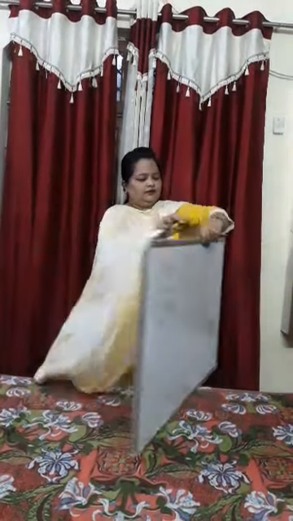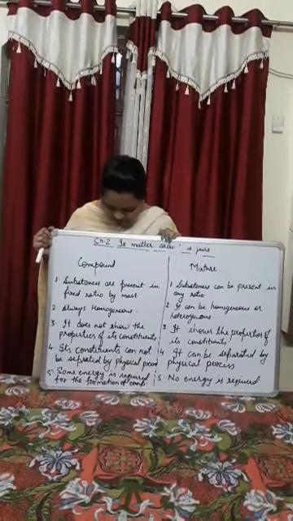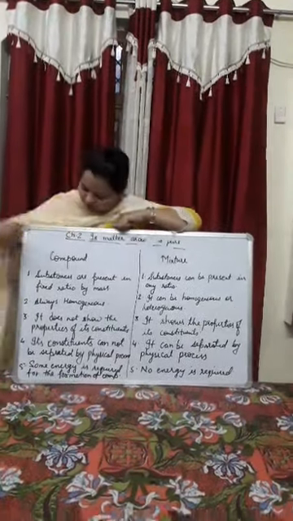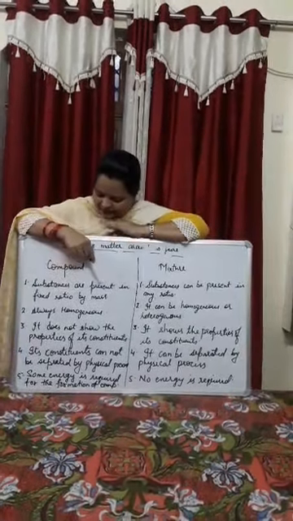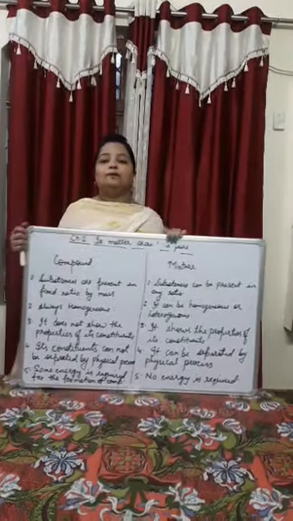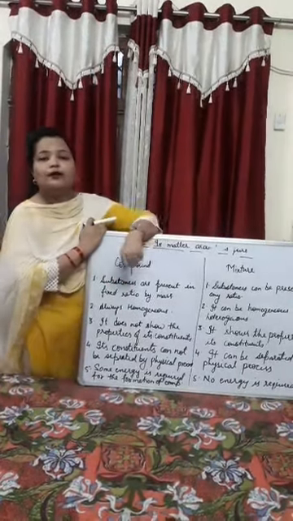ठीक है? Now ये पढ़ लिया आपने the homogeneous and heterogeneous mixture. Now the difference between mixture and compound, and this is important, ये पूछा जाता है. ठीक है? So I will show you here. I have written here. We discuss it. What are the differences between mixture and compound? So the first point you can see here, in the compound, substances are present in fixed ratio by mass. ठीक है? The substances are present in fixed ratio by mass.